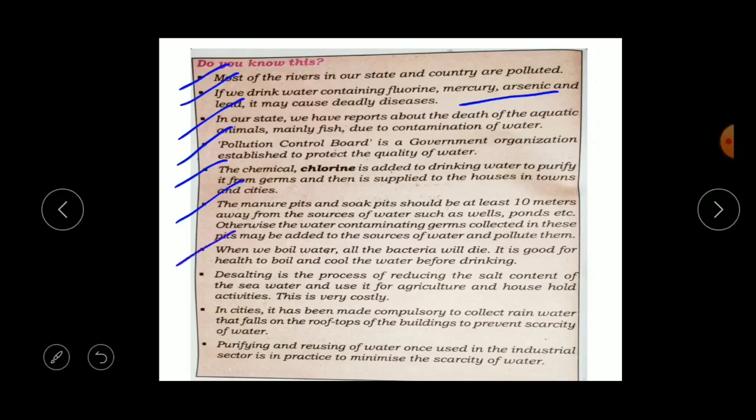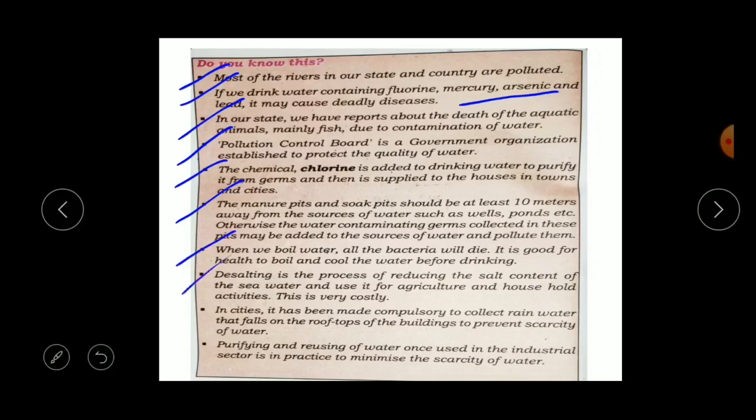So the next point is, when we boil water, all the bacteria will die. It is good for health to boil and cool the water before drinking. You might have heard in your house that it is good to drink boiled water rather than normal water, because when we drink boiled water, whatever bacteria is there will die, so we get clean water. So it is better to drink boiled, cooled water, okay. First you have to boil it, then you have to cool it, then you can drink it, okay.